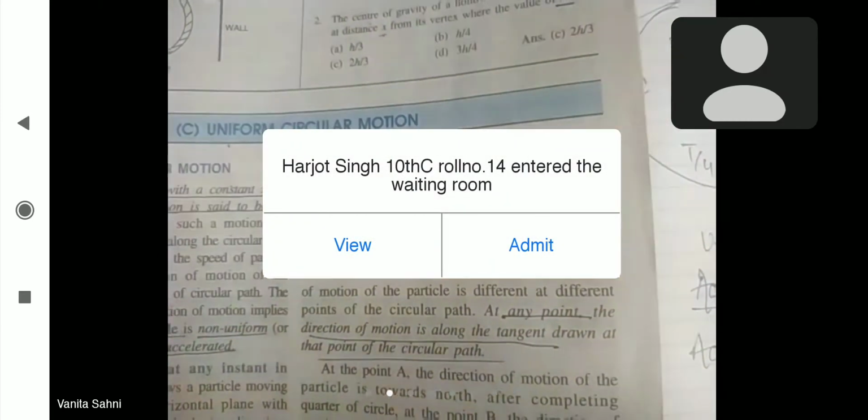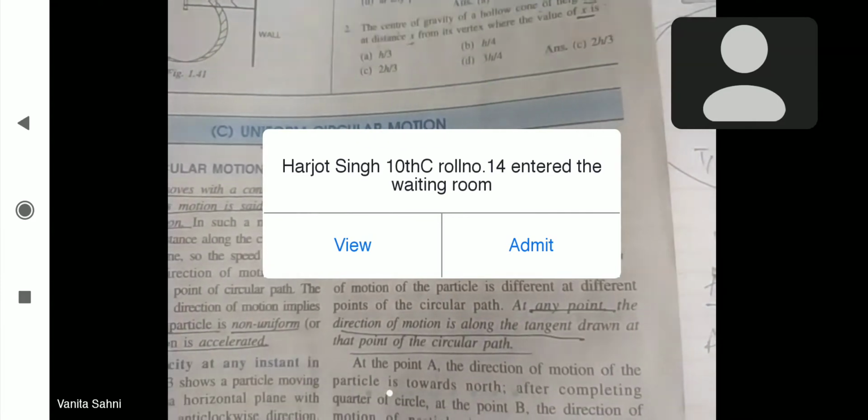right? So again, you may also see here that these 4 points are pointing towards the 4 directions: north, west, east, south. So different directions at different intervals of time. That's why the velocity is not constant.